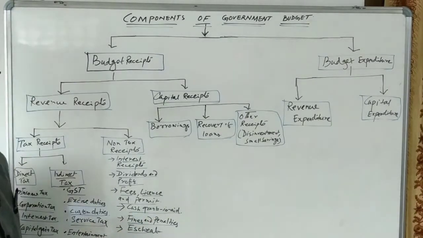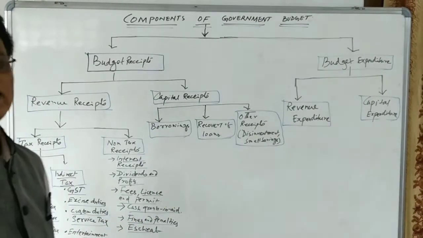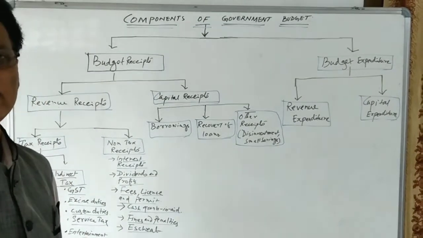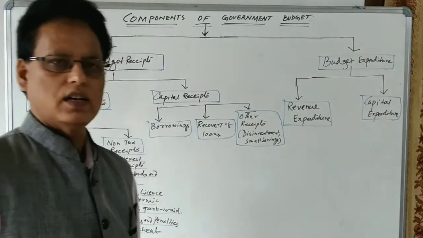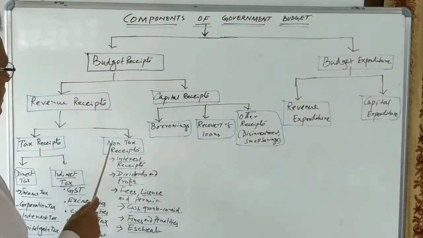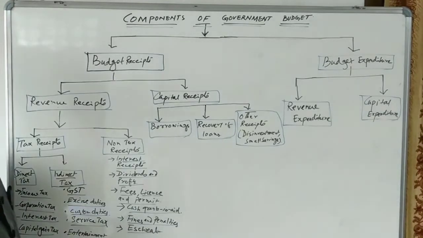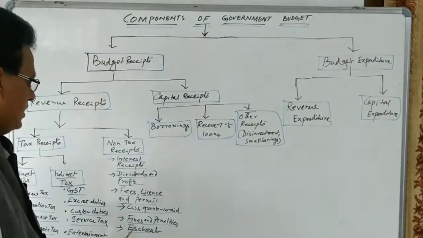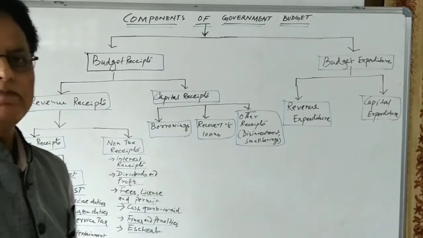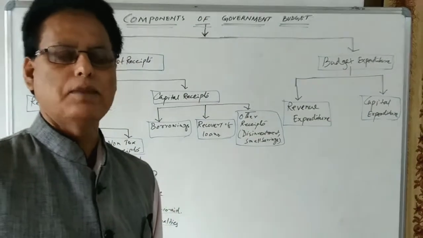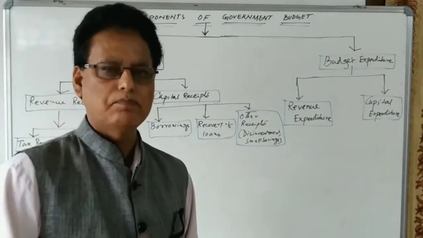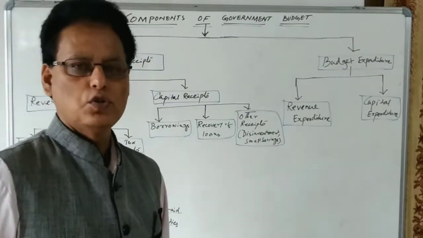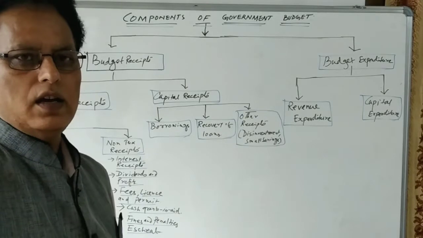Cash grants in aids. So gifts we can say, grants in aids we can say, which are received from foreign countries, means friendly countries. That becomes the non-tax receipt. Then fines and penalties, different types of the fines, different types of penalties, and then estate. Estate is the amount of money, the property which are left by the person who left without making any will to the relative or any family member.